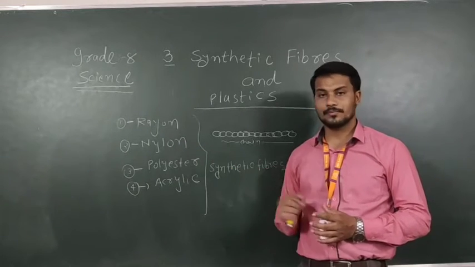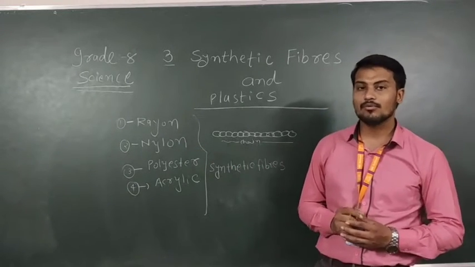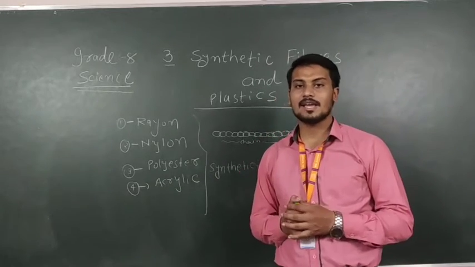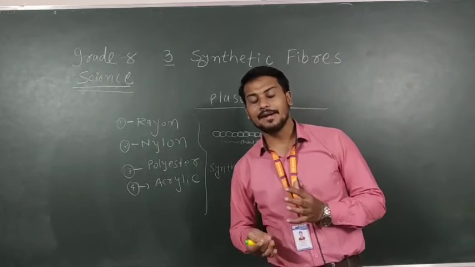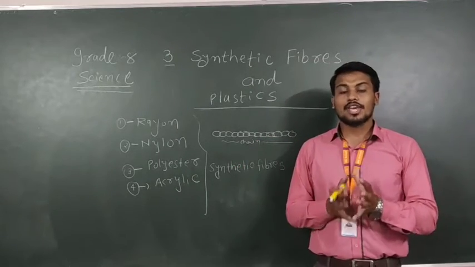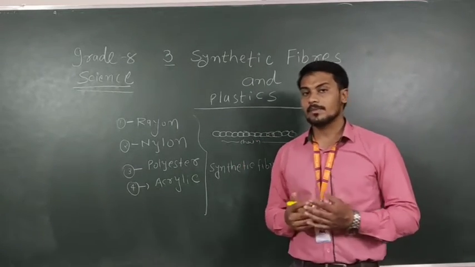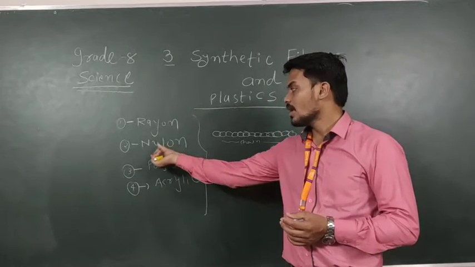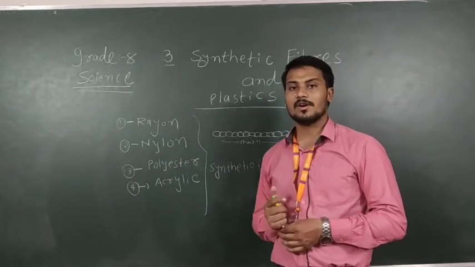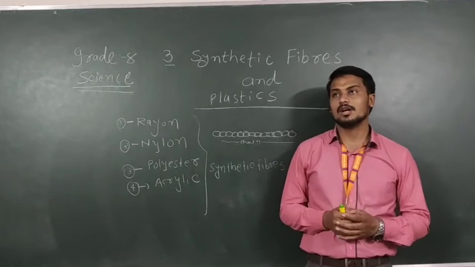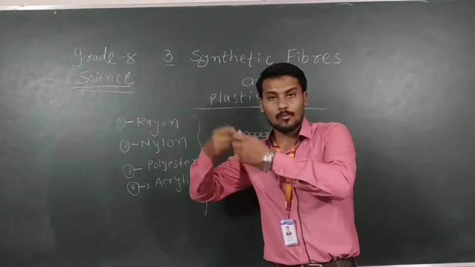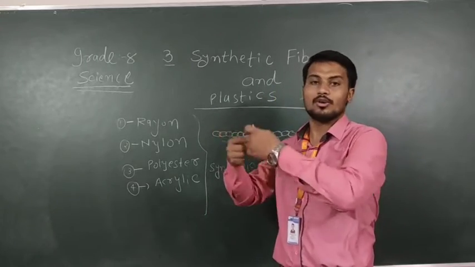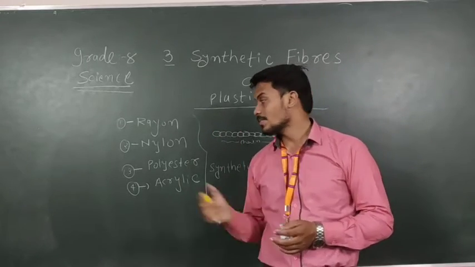Then nylon. Nylon is made from natural plants, coal and petroleum. These all things are combined, and during a chemical reaction we form nylon. You have seen different nylon things like rope. When climbers are rock climbing, the rope they use is made from nylon.